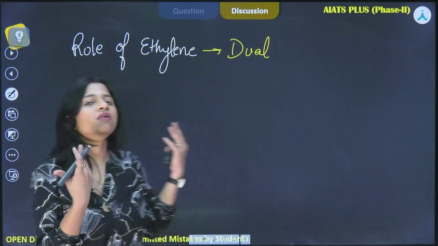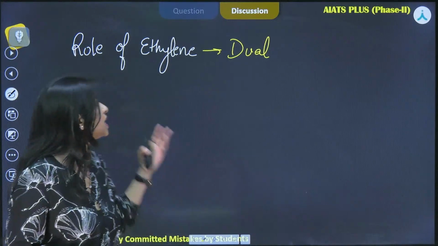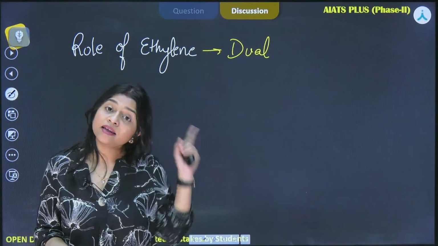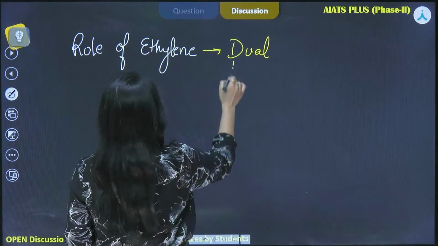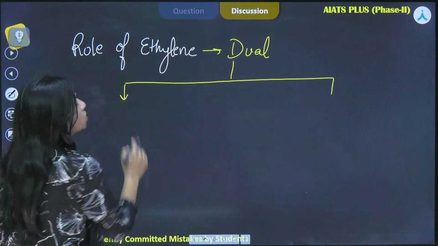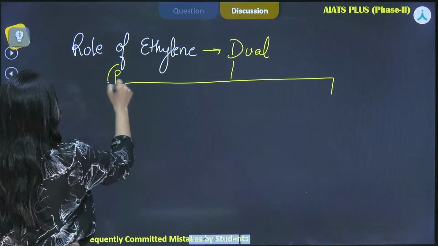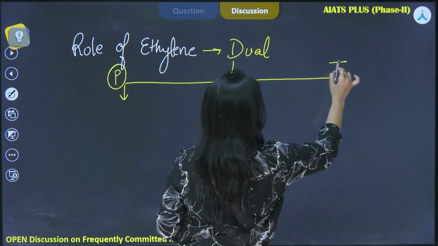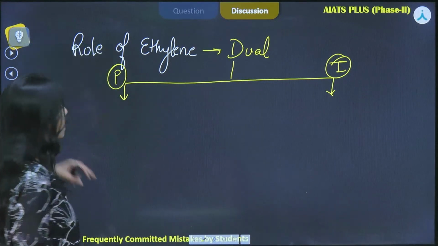But here comes our ethylene. It is performing dual functions. So what are the dual functions? It is acting as an inhibitor as well as a promoter. Let us understand. If we are talking about its role as a promoter and its role as an inhibitor, what does it do as a promoter?